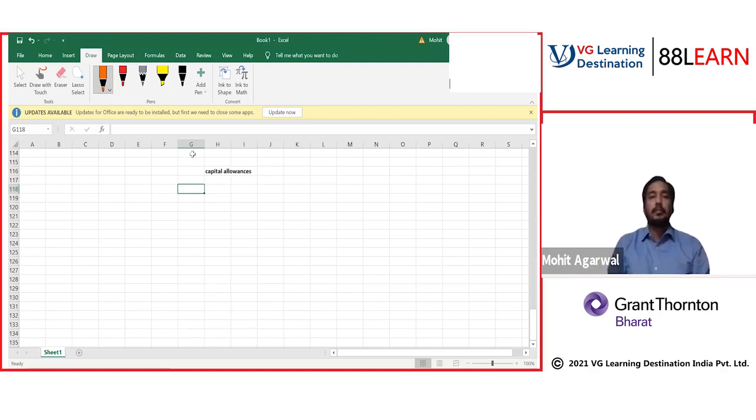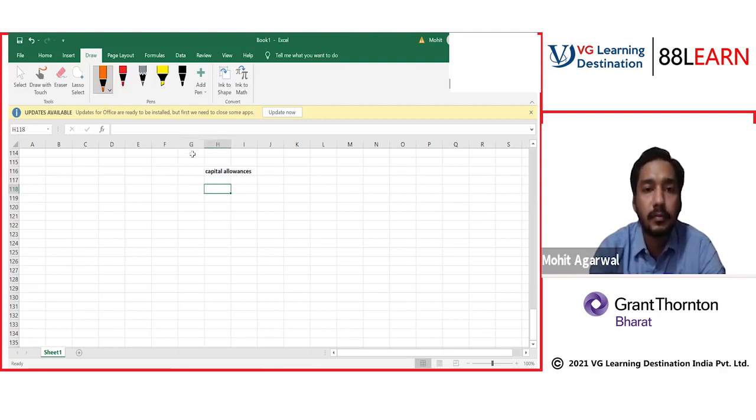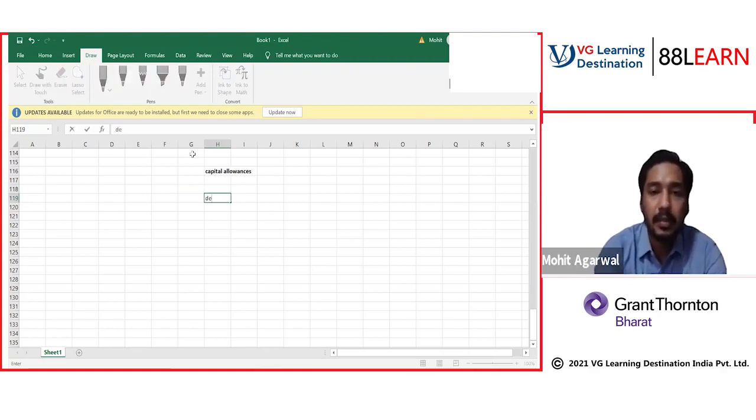See, in this topic, capital allowances, what does capital allowance basically mean? Capital allowance basically means depreciation.